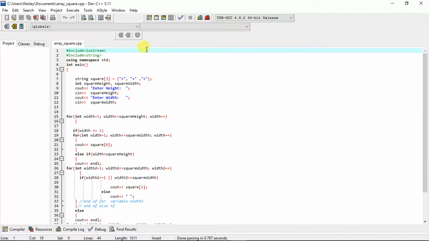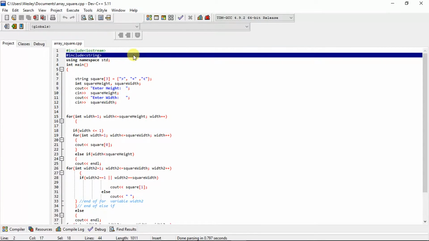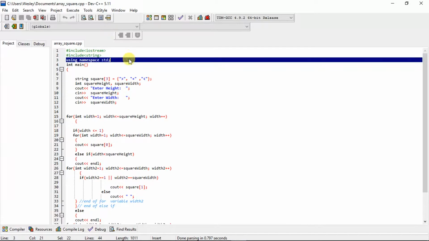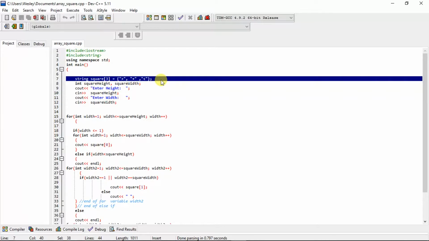Let's begin by writing our obligatory lines of code. #include <iostream>. This array will be holding multiple characters, and thus we will need to include a string header file, and then lastly, using namespace std and the integer main function. Let's proceed to create our array.